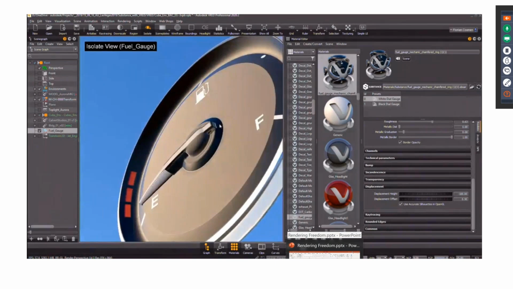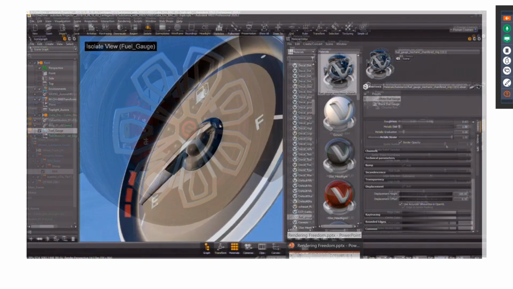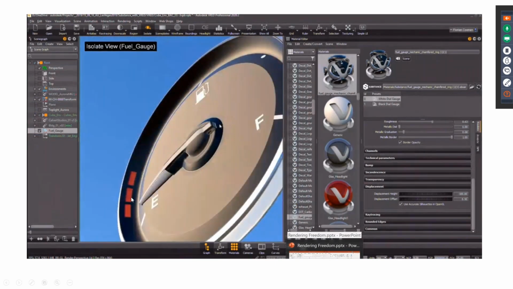But first, just look at this example, because we are in automotive, we are discussing automotive. Now, the fuel gauge that you see on the left is actually not a model. It is just an image which I have downloaded from the Substance library. But the good part is that this Substance library also allows me to change the color of this dial. It also allows me to rotate this dial. It also allows me to change the depth of this material, the thickness of this fuel gauge, and there is no model that has been created. It's all for visualization purposes.